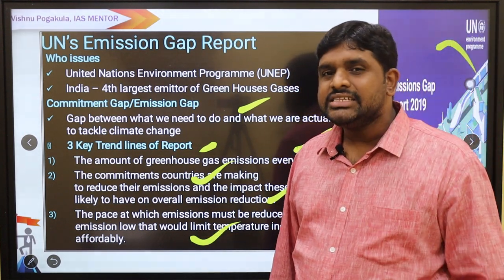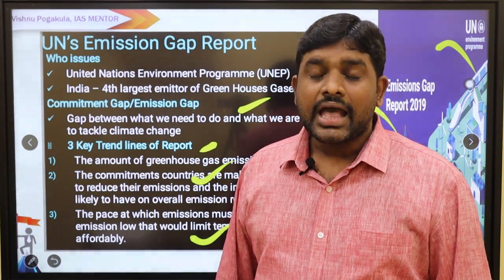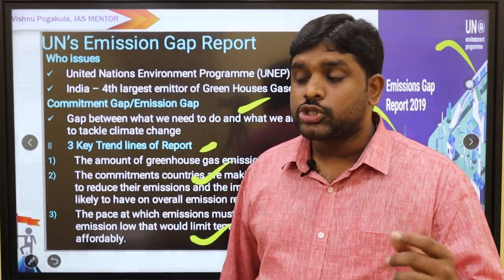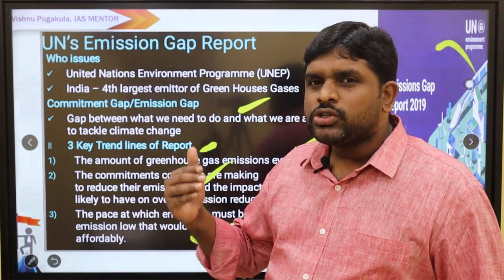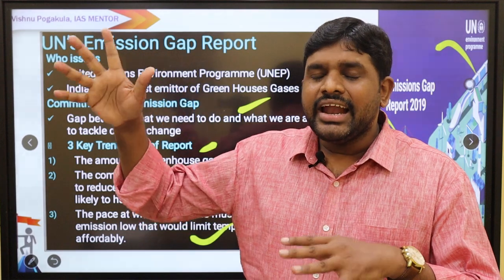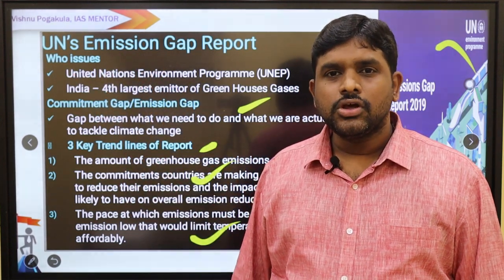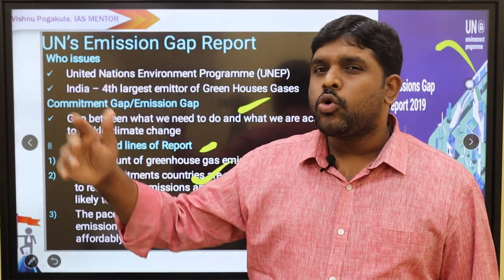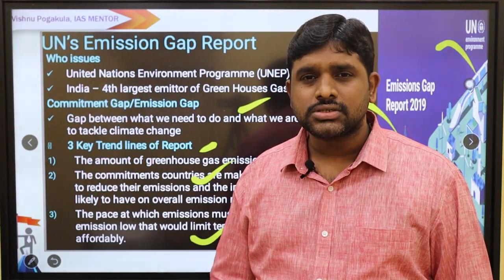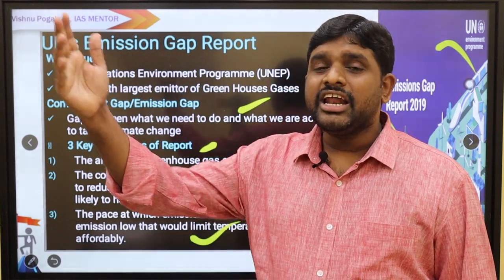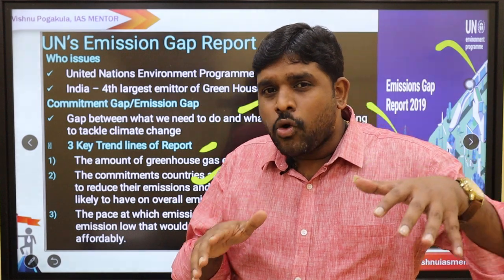So the mean temperature is going to increase, and we need to limit it to 1.5 degrees centigrade. If it goes on increasing, what happens? Submergence of island nations happens. Countries and states living near the coast, like Melanesia, Polynesia regions, and our own Andaman Islands, can go under the water.